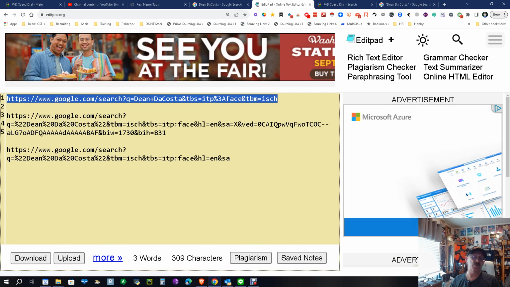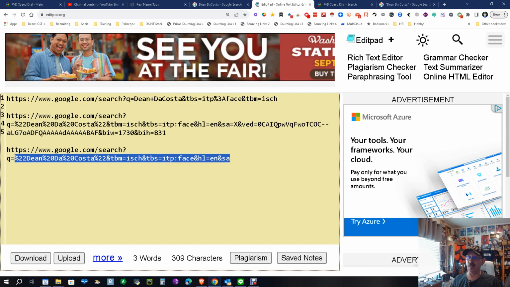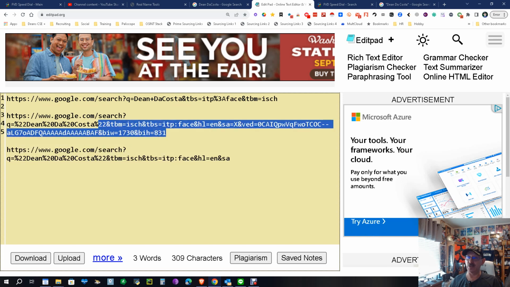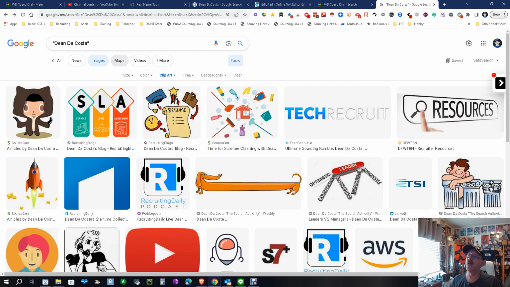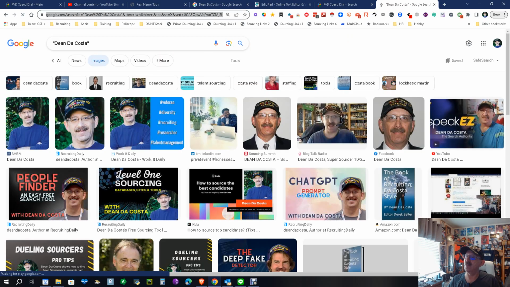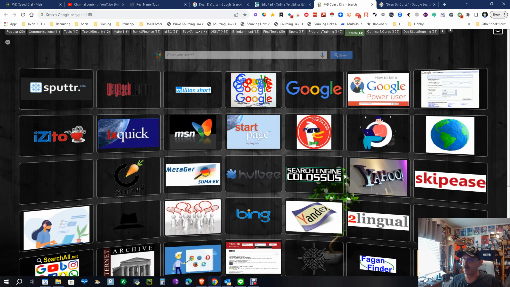This one here is the one I use in my tool, Sourcing Links. This one up here is what you'll end up doing if you just remove the clip art, or whatever choice you want to make, and make it face. The thing to remember is you have to pick one of these: clip art, line drawing, or GIF. Any type is harder to work with, and I'll show you what I mean. Not saying it can't be done, just saying it's harder.